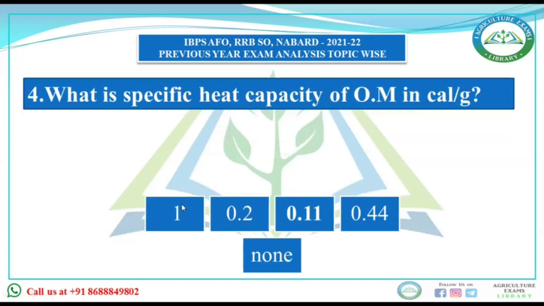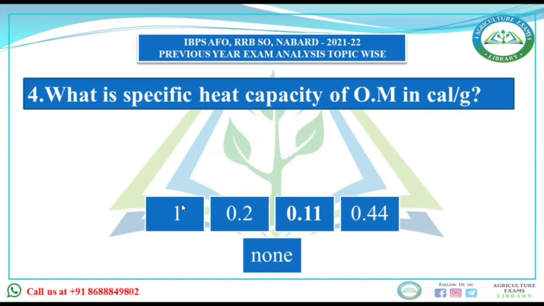What is the specific heat of organic matter? And you have to reply in calorie per gram. 1, 0.2, 0.11, 0.44 or none. You know what is specific heat? Specific heat is the heat required to raise the temperature of 1 gram of a substance by 1 degree Celsius. Okay.